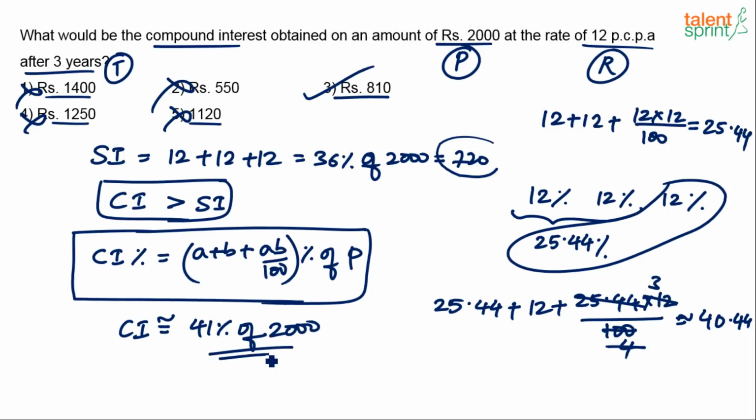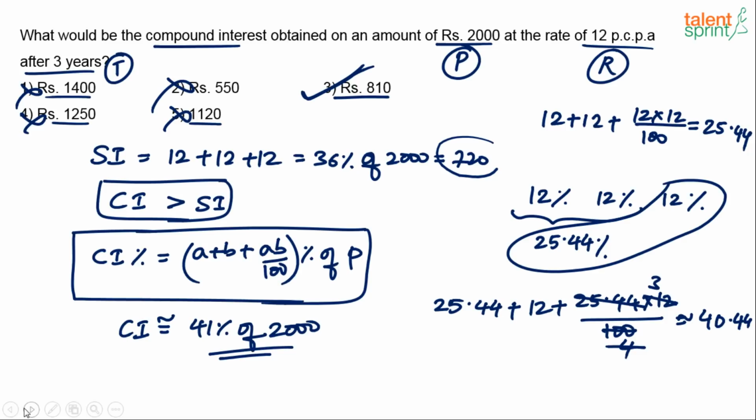What is 41% of 2000? 820. Which is the closest option? Option 3 is the closest one. So option 3 can be taken as the right answer. You understand? Option 3 is the right answer. So this is how you got to do it. Similarly, if it is for 4 years, the same concept can be used.